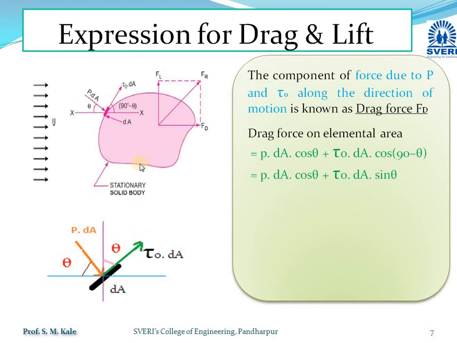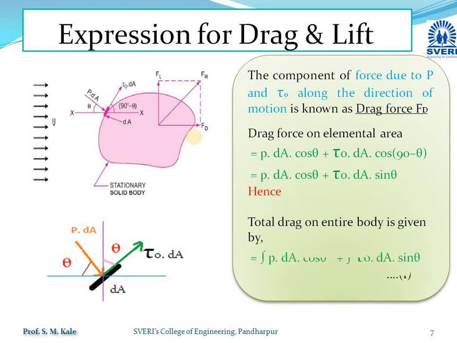As that arbitrary shaped body consists of a number of such small elemental areas, the drag force acting on the entire body will be calculated by taking the integration of this equation. That means taking the summation of all those pressure and shear force components along the direction of motion. So the total drag force acting on the entire body is the integration of P dA cos theta plus the integration of tau 0 dA sin theta. That is called the total drag force acting on this entire body.